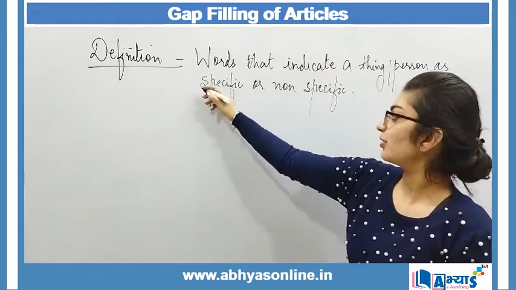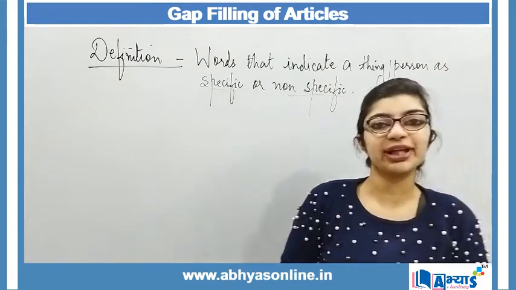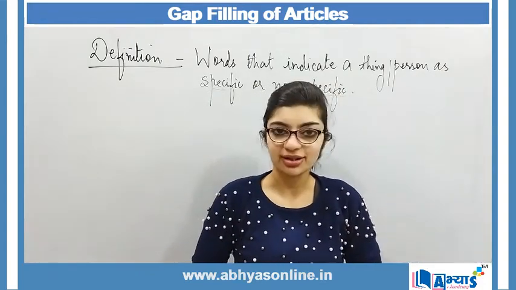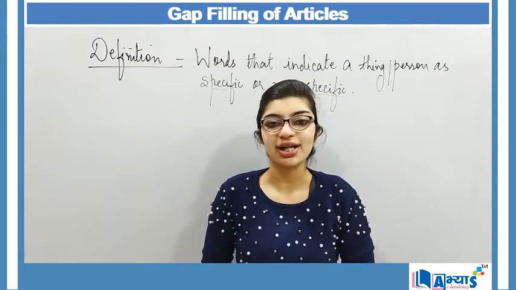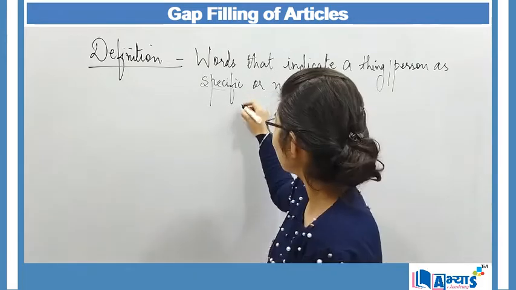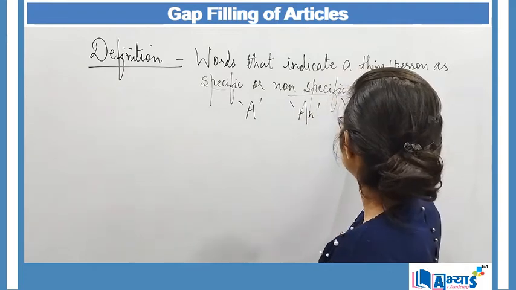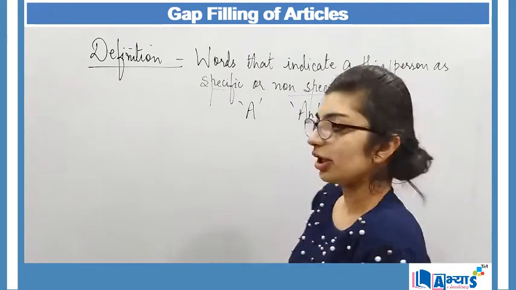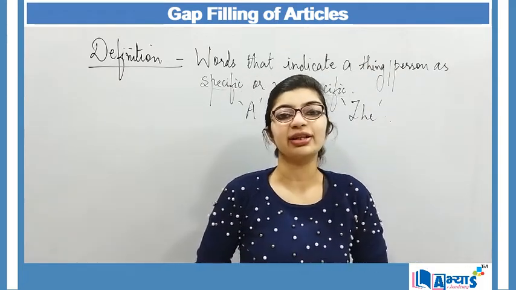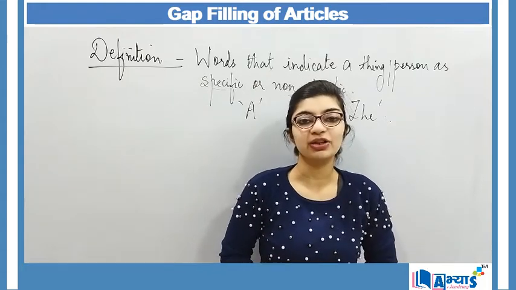So specific and non-specific can be defined by using articles, and we know that articles are of three types, that is a, an, and the.